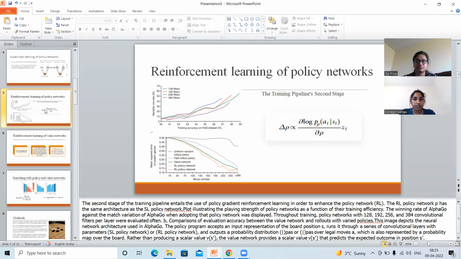A graph shows how well policy networks can be trained as a function of how well they can play. The winning rate of the policy network against the match variation of the policy network was shown. During the training, policy networks with 128, 192, 256, and 384 convolutional filters per layer were often looked for.